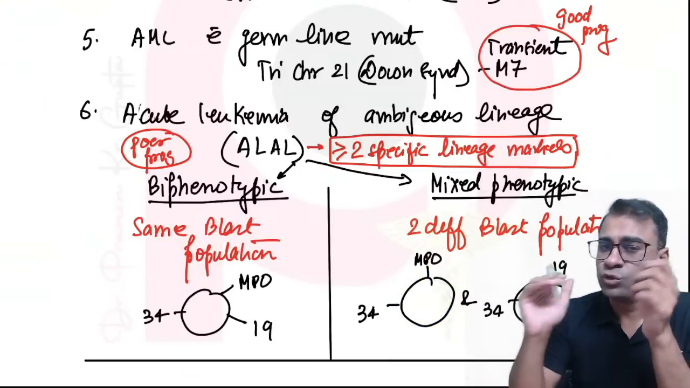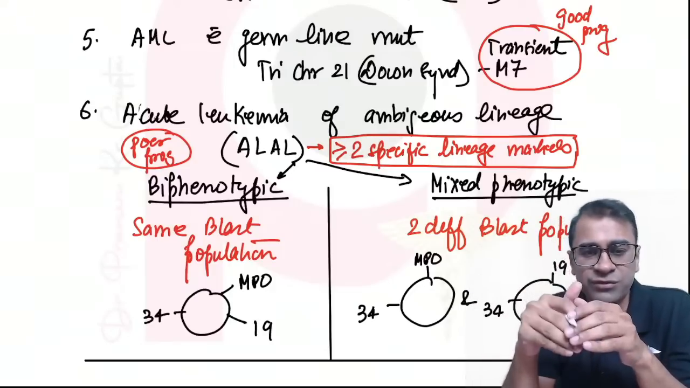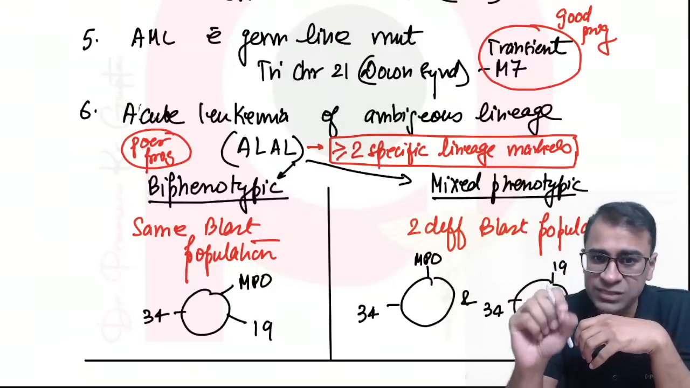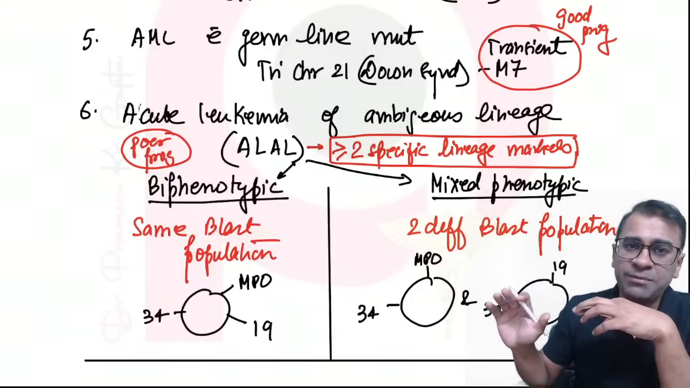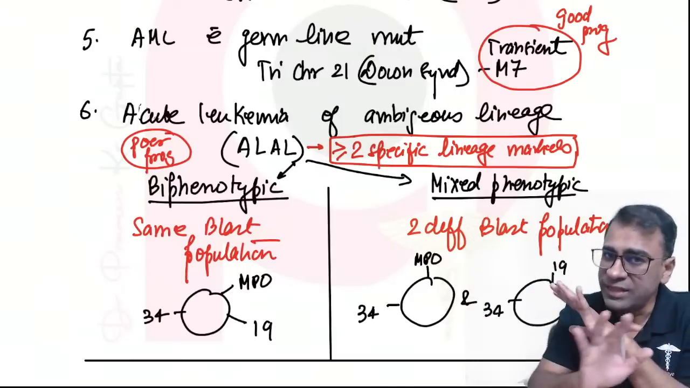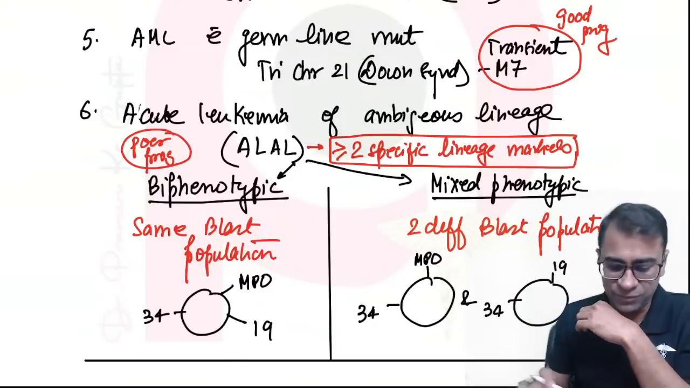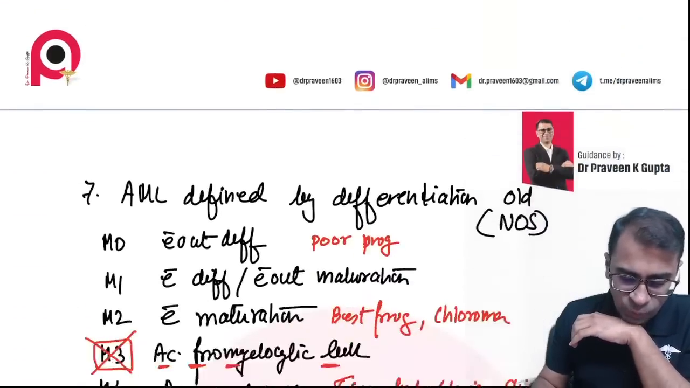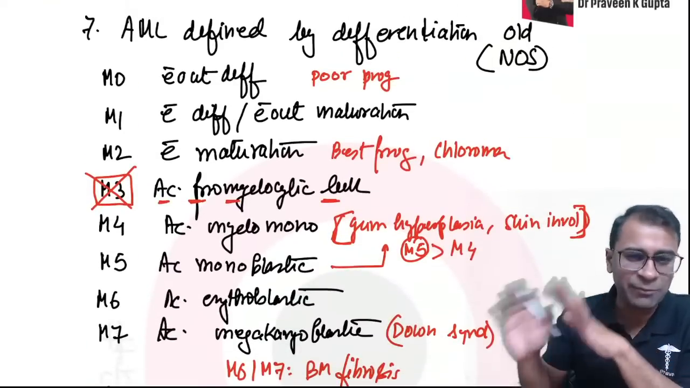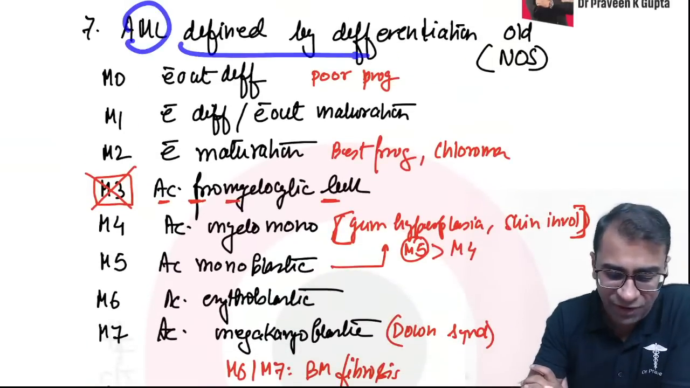But do remember, to call something as biphenotypic or mixed phenotypic, we should have a specific lineage markers. अगर किसी पेशेंट में specific lineage markers नहीं होगा, then we cannot call this ALAL. Okay, in that case we cannot call this ALAL. ठीक है, चलो.